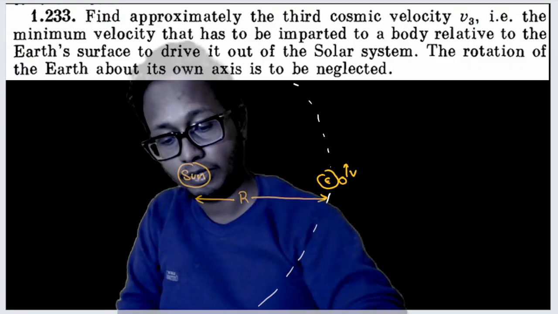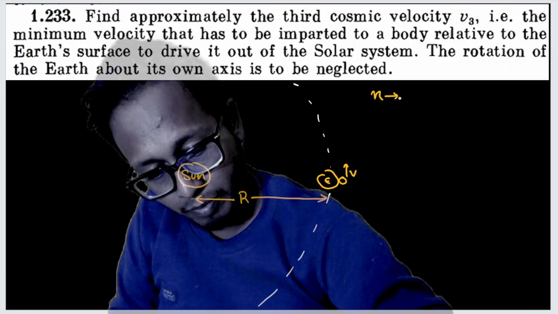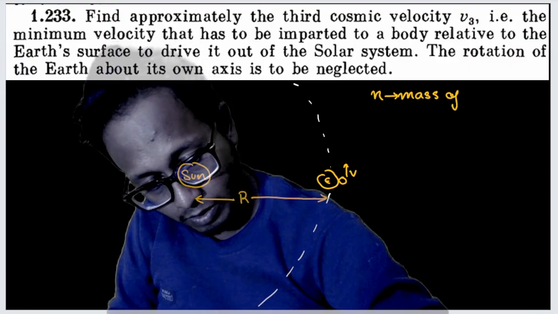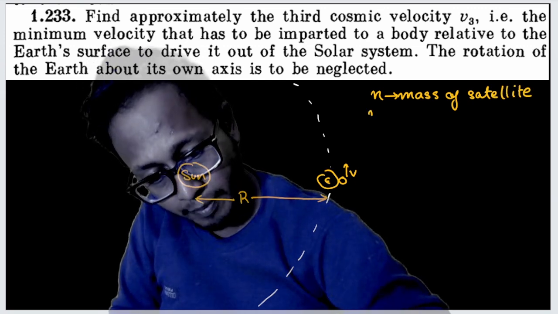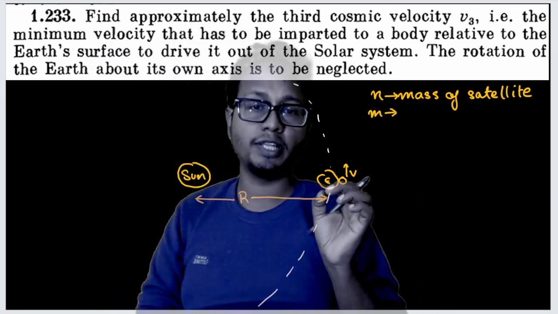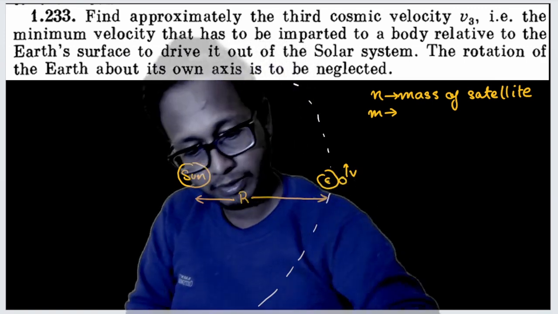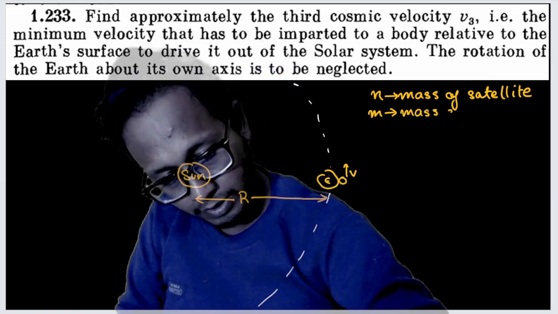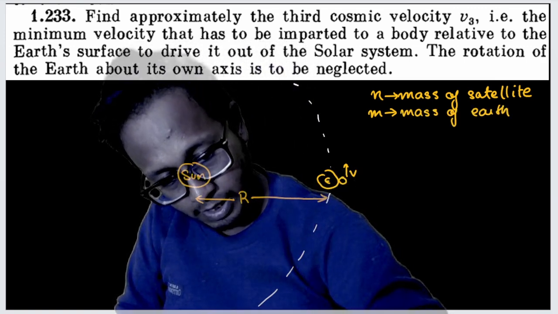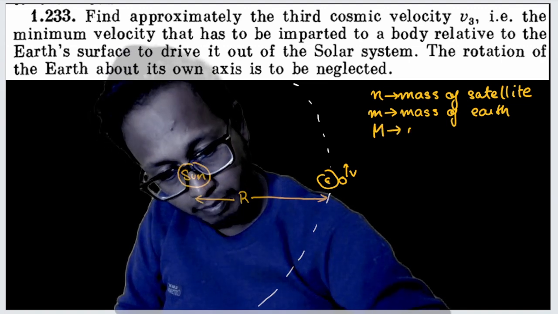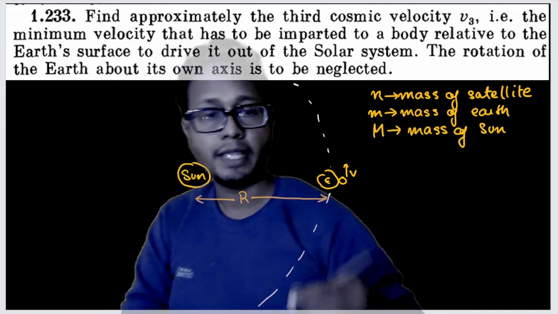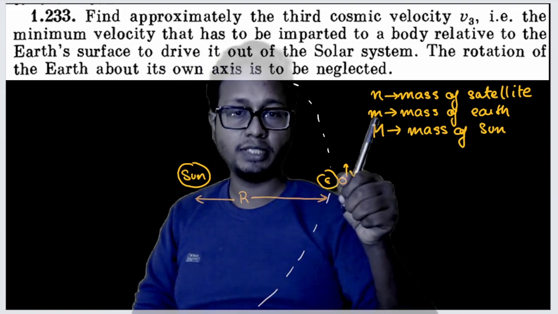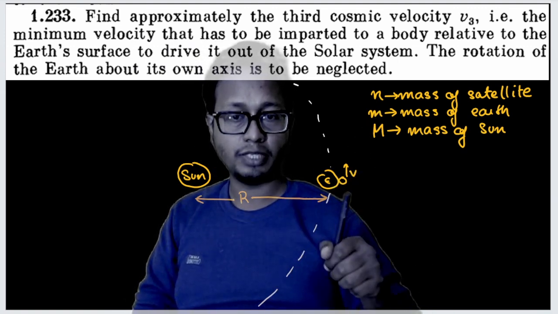Let's name the variables also. Small n is nothing but mass of satellite. Small m is nothing but mass of Earth. And another variable, capital M, which is nothing but mass of sun. So do not get confused between these variables. Capital M is mass of sun, small m is mass of Earth, and n is mass of satellite.